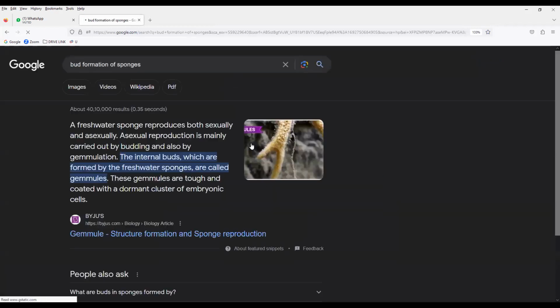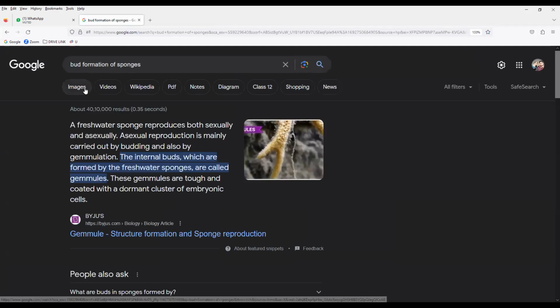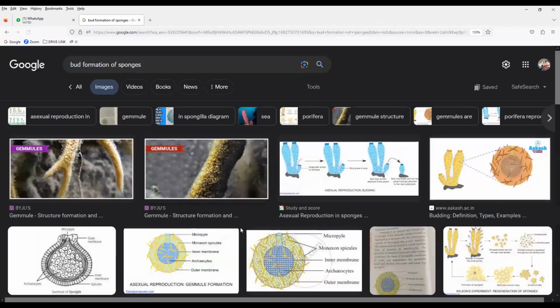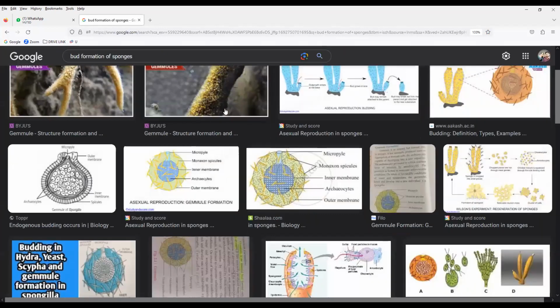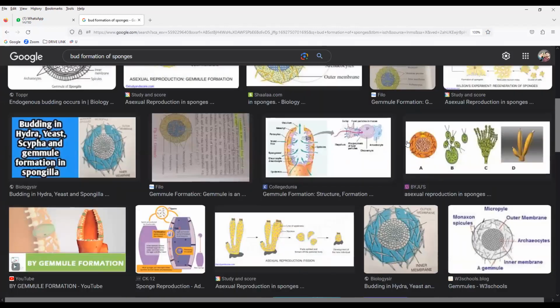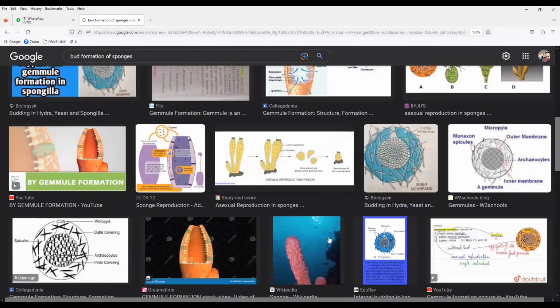You can notice how it takes place, and the images also. The bud formation of sponges will be the same, but what will happen here? All the buds will be permanently attached to the parent organism. So this is the structure of the formation of sponges.